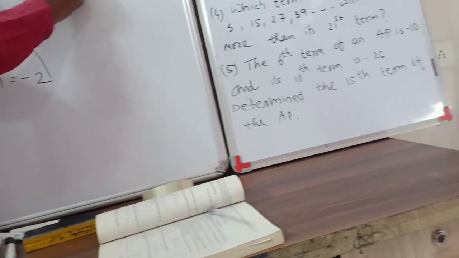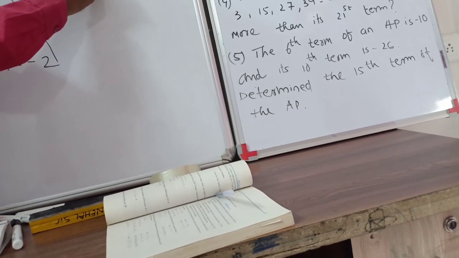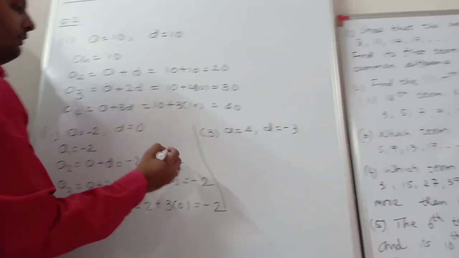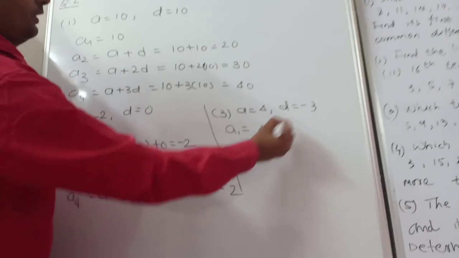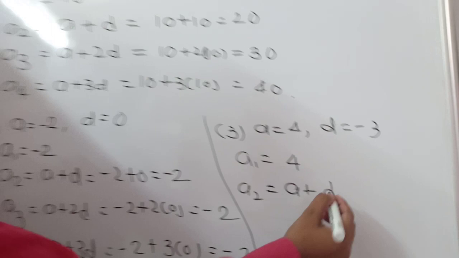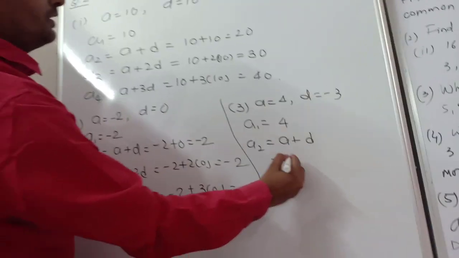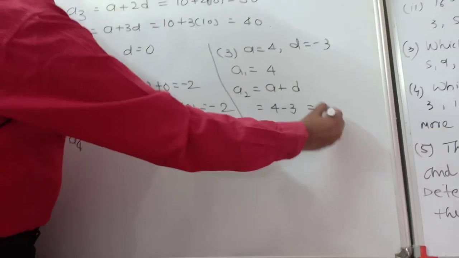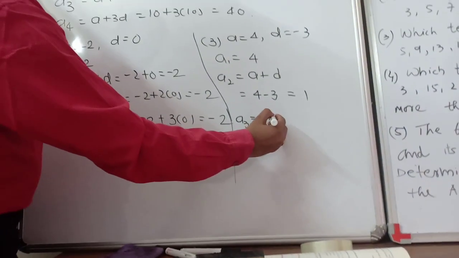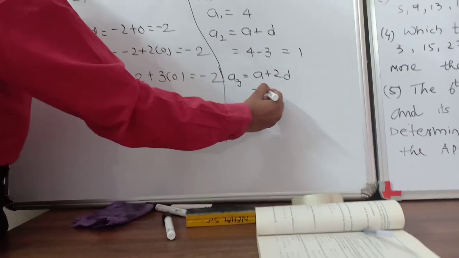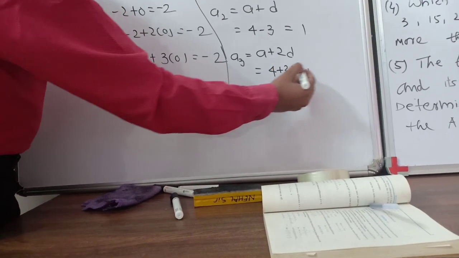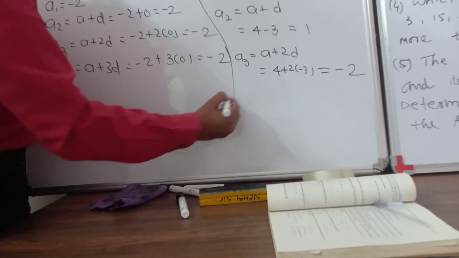Now question number 3. a is equal to 4 and d is equal to minus 3. Understand? Okay. Now first term 4. So a2 is equal to a plus d, so a is 4, d is minus 3. We got 1. Third term a plus 2d, 4 plus 2 into minus 3. 2 threes are 6, so 4 minus 6, we got minus 2.